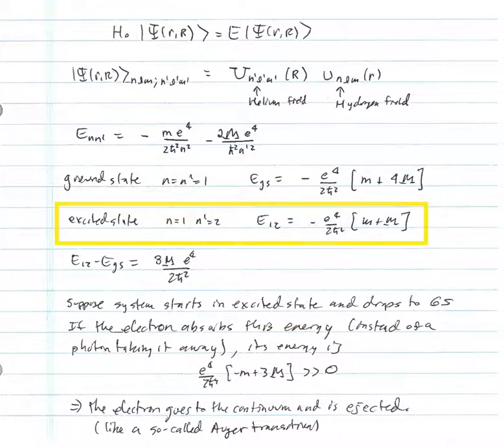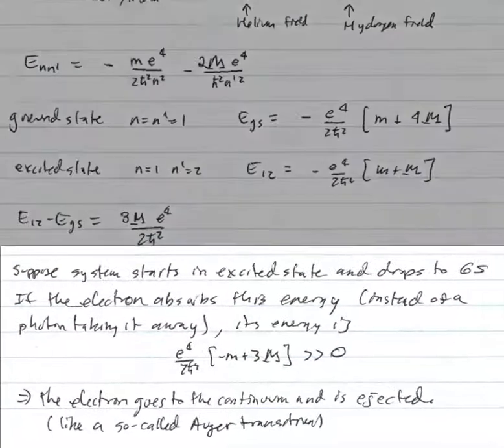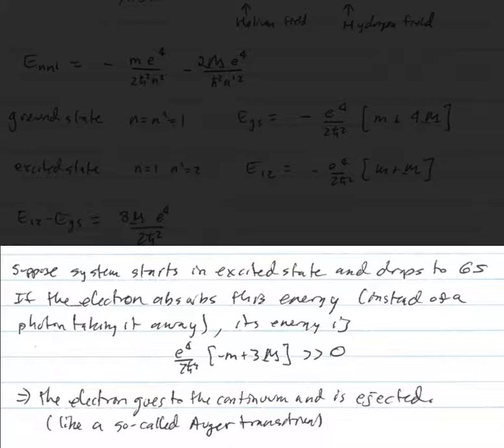If we look at an excited state where we move the muon into its 2s state, or 2p state, then we have n equals 1, n prime equals 2, and that has an energy minus e to the fourth over 2 h bar squared times little m plus big M. If we look at the energy difference between those, that is equal to 3 big M e to the fourth over 2 h bar squared. So suppose the system starts in an excited state and it's going to drop to the ground state. If the electron absorbs this energy, so this is something that we could have happen.